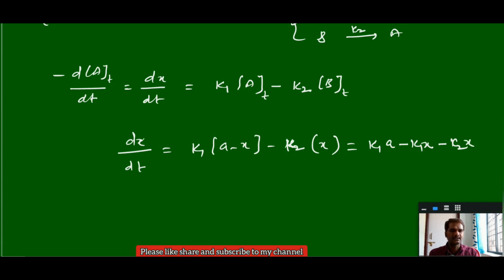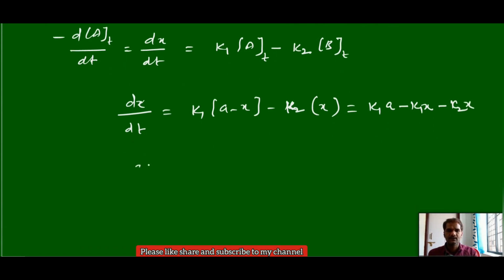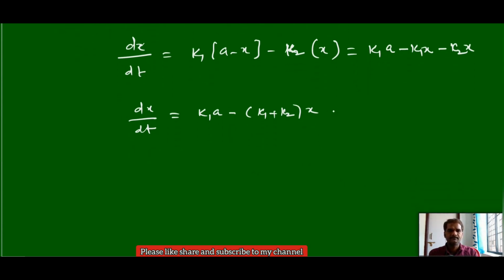Now we can take x common here, and overall dx by dt is equal to K1A, and you can take minus common, K1 plus K2 into x. This is one equation. And the second one, at equilibrium.